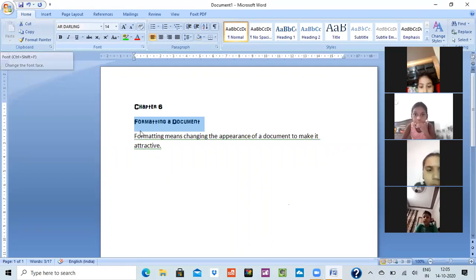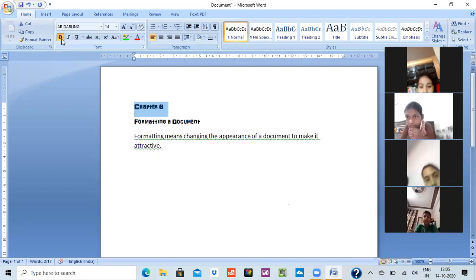Now let's see bold and italics. What is bold and italics? You want to select the chapter. Then see in the font home tab only there is a B button which means bold. See, this has become darker. See the light part will also become dark. If you click on bold, it will become a little bit darker.